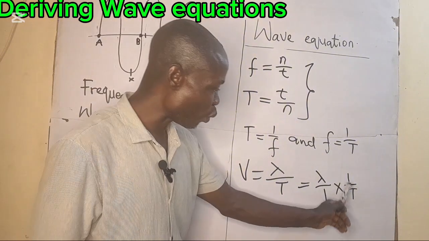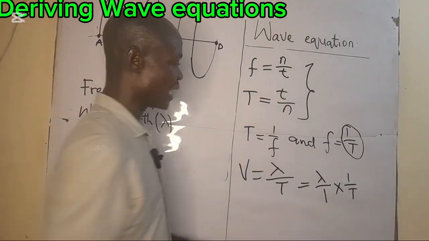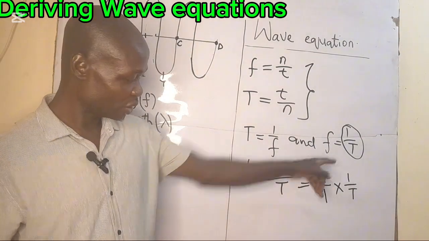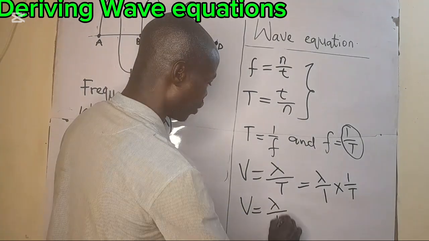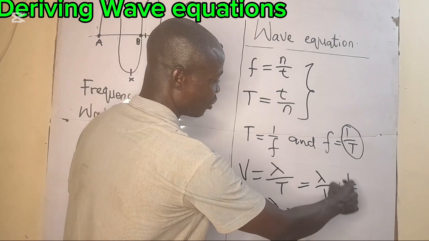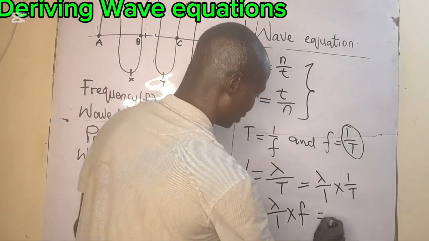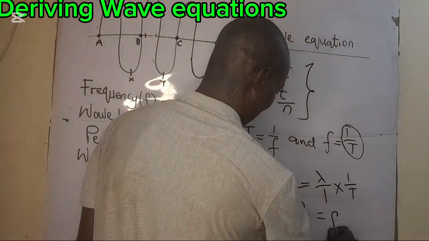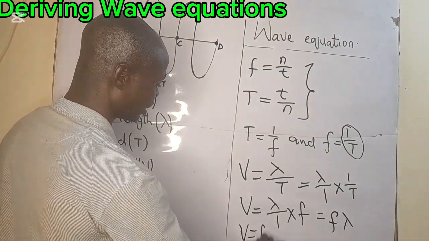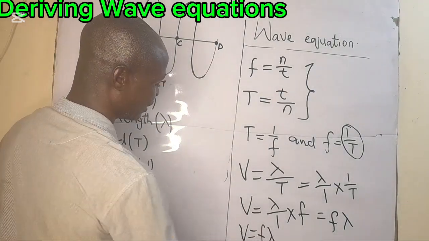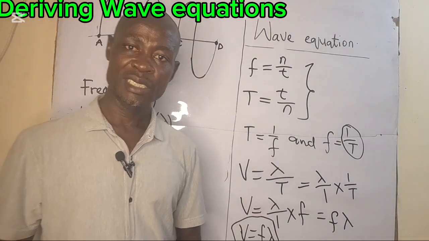When you look at 1 over T, you can see that it is equal to the frequency. So we can simply say that V is equal to wavelength over 1 multiplied by 1 over T, which is f. That gives us wavelength multiplied by f, which is f multiplied by wavelength. So V is equal to f lambda, and that is the formula for the speed of a wave.